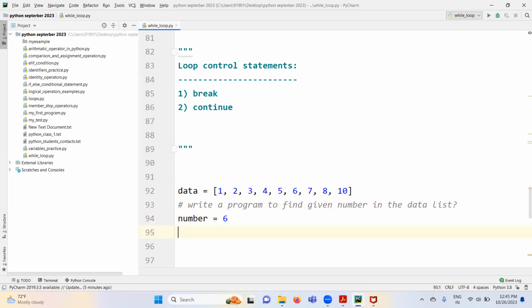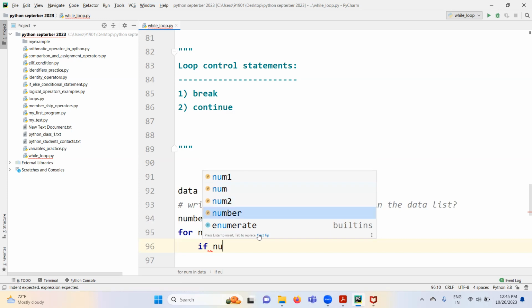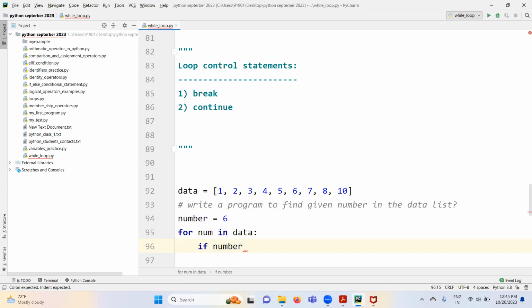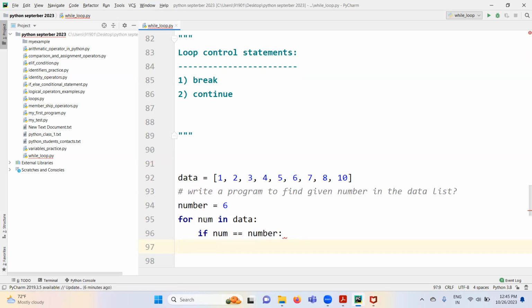For num in data means I'm iterating over this list. If num equal to number, if this num equals this number, 6, basically whatever numbers we get in the loop are checked against this given parameter, 6.